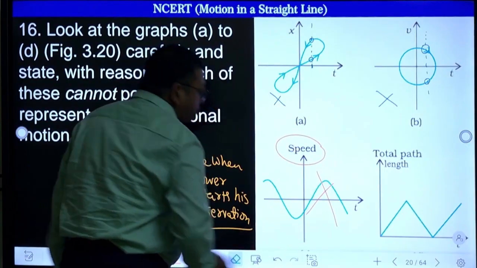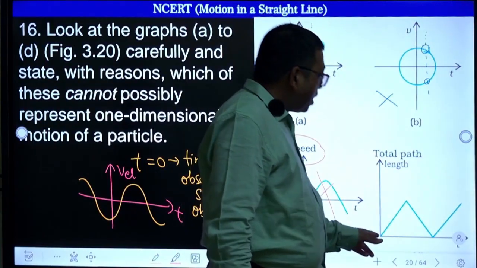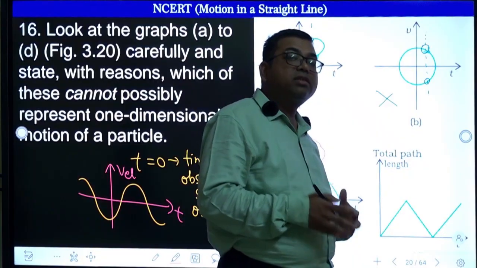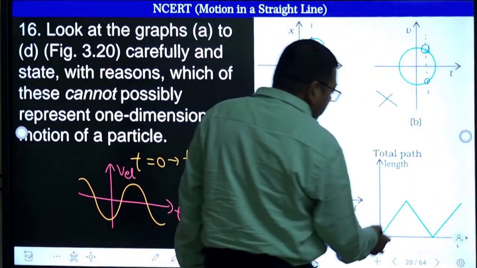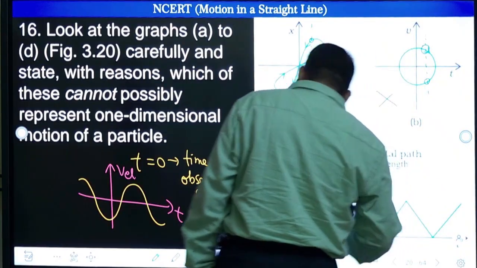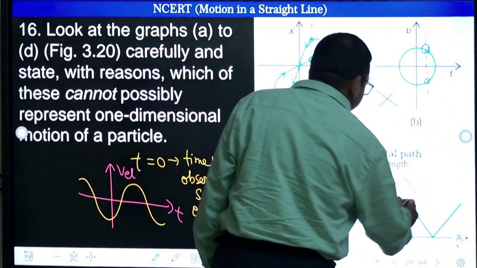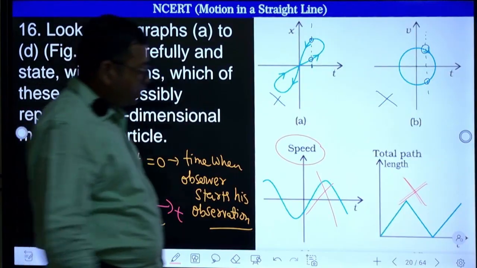Speed cannot be negative, right? Okay, what about the total path length? Path length means the distance traveled by the body. So if a body is moving, its distance will keep on adding up, right? Distance cannot decrease. That is not possible, so this graph is also not possible. We can reject this graph. So none of these graphs is possible. Yes. Let us move further.